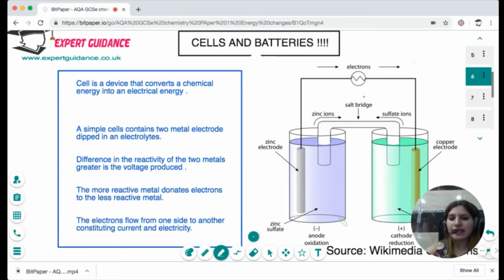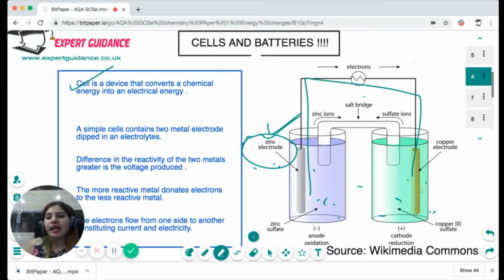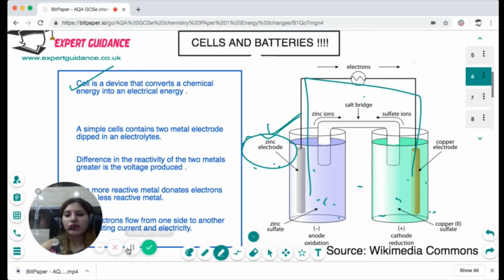Now, what is a cell and a battery? A cell is a device that converts chemical energy into electrical energy. In a simple cell apparatus, you can see on the left side we have two metals, zinc and copper. They are both dipped into the solutions of the electrolytes, zinc sulfate and copper sulfate. The more reactive metal will send electrons to the less reactive metal, and this movement of electrons will generate electricity, as it constitutes the electric current. Okay, so this is how we do the cells and the battery.